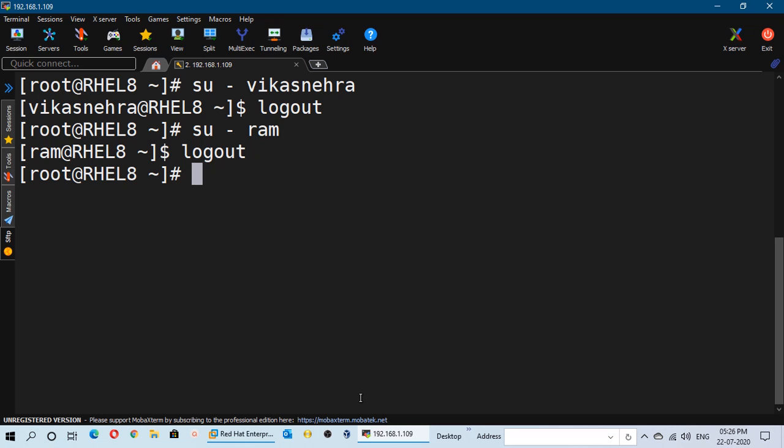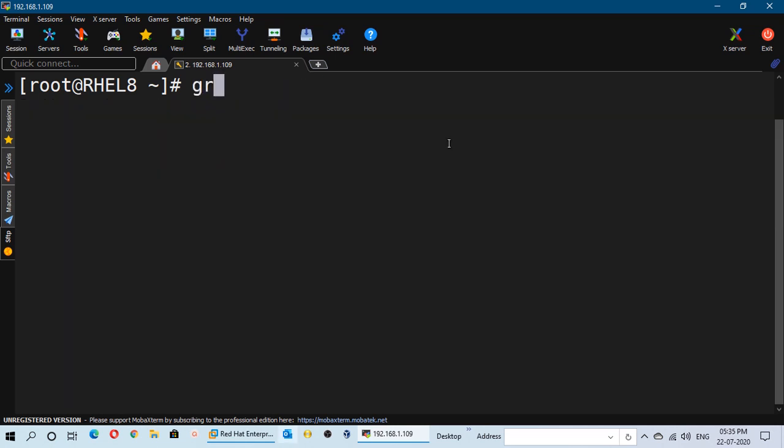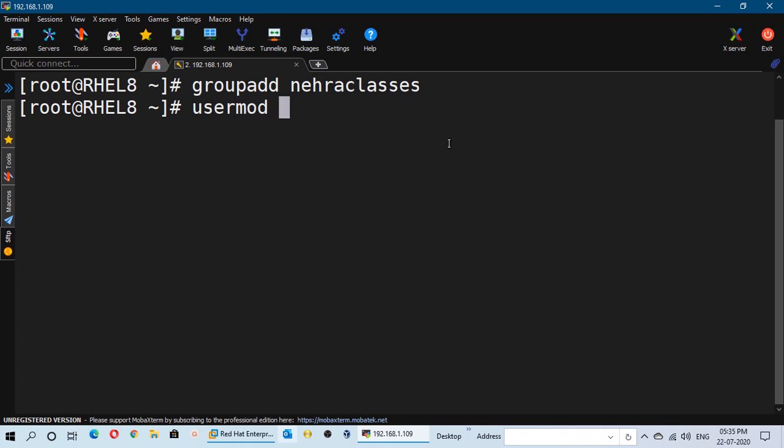Now in a similar fashion, I will show you how we can restore the group file or the shadow file. Let me create a group here in the machine: groupadd nehra classes. I'm going to add a group with the name Nehra classes, and in this group I'm going to add several users. So what can we do? We can run the usermod command, usermod -aG, then the group name, and then the username.